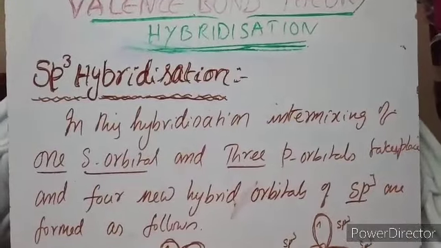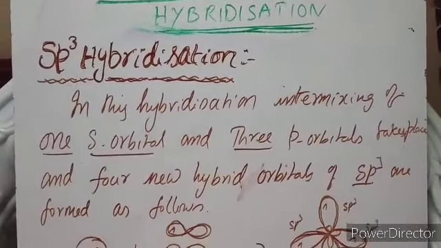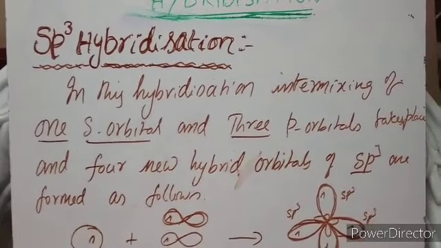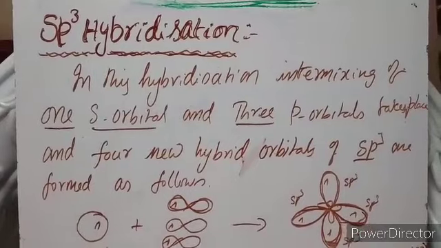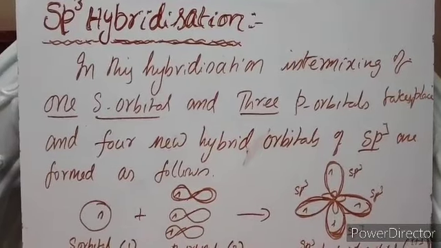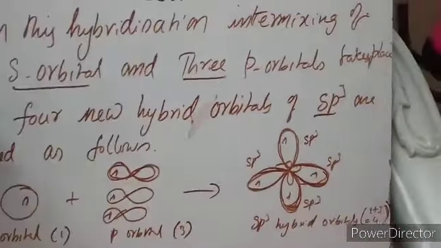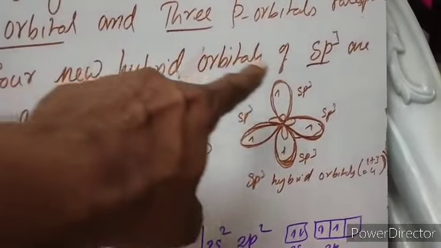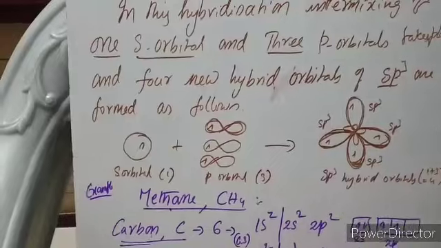Now students, let us see how sp3 hybridization takes place. In sp3 hybridization there is an intermixing of 1 s orbital and 3 p orbitals, and totally 4 new hybrid orbitals of sp3 are formed: 1 plus 3, 4 new hybrid orbitals.